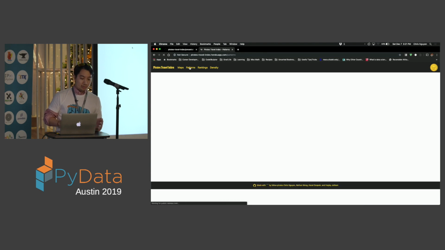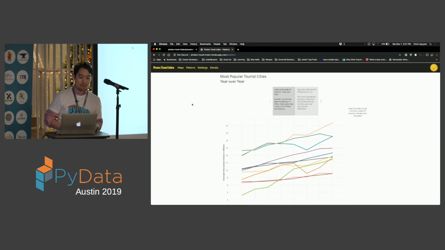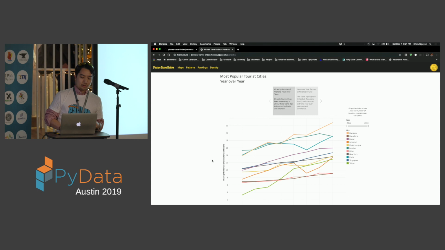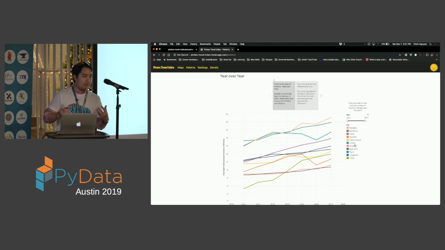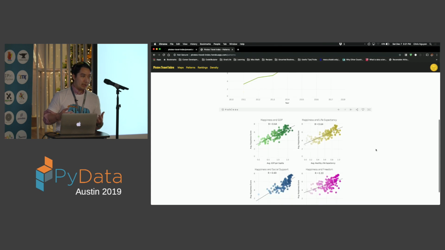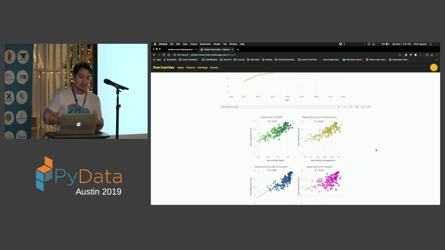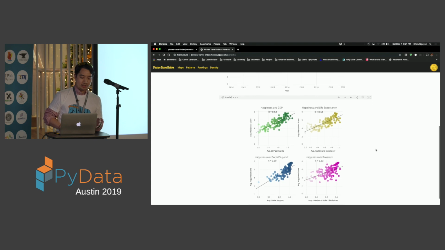So once this loads, most popular tourist destinations year over year, just a simple graph in Tableau that we showed here, and you can filter by year to include each year and the cities here on the right. We also included information from a report called the World Happiness Report. Again, it's the yearly report to see if there are any interesting correlations, for example, the correlation between happiness and other factors. And this one, happiness and freedom, not that highly correlated. But happiness and GDP, money, that was much more strongly correlated.